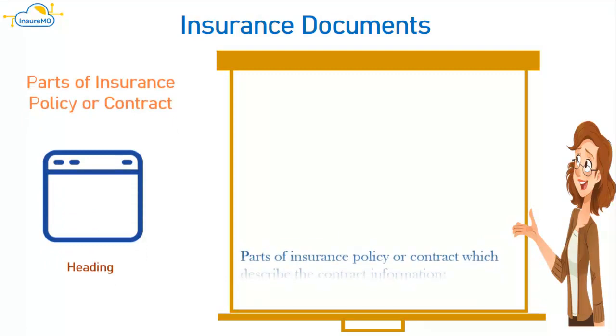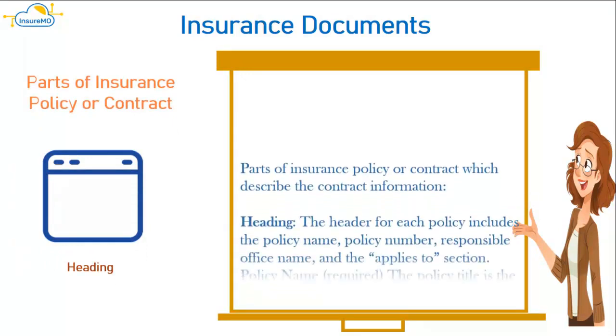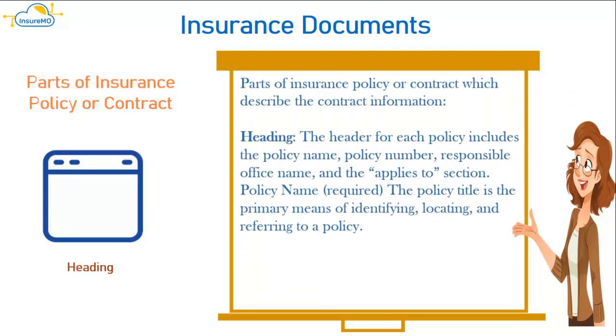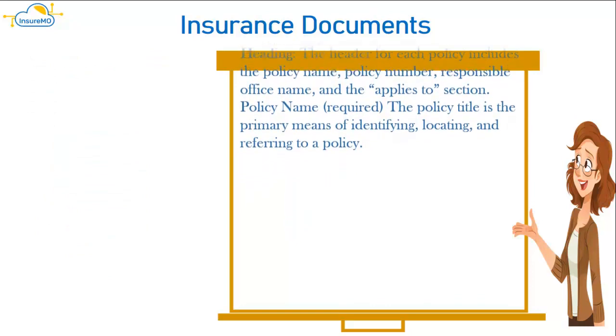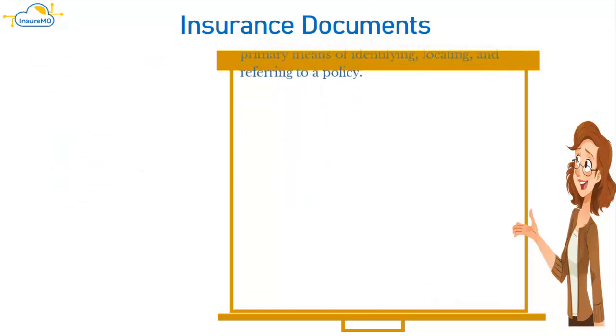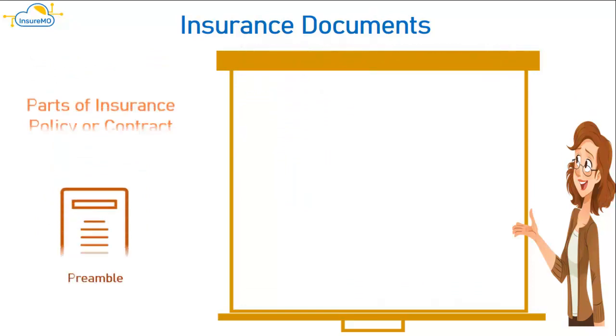Parts of an insurance policy or contract which describe the contract information. Heading: the header for each policy includes the policy name, policy number, responsible office name, and the applies to section. Policy name: required. The policy title is the primary means of identifying, locating, and referring to a policy.